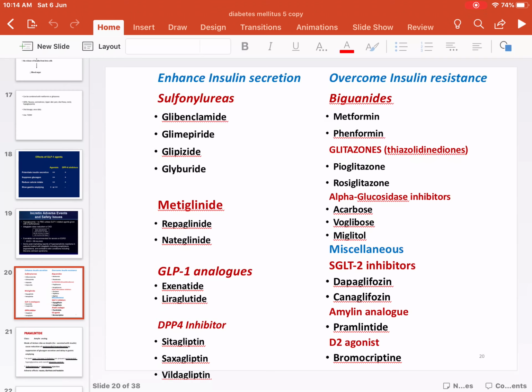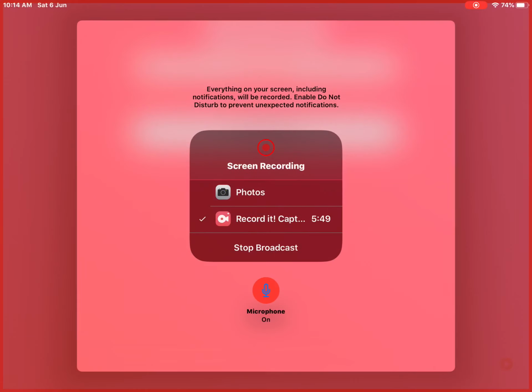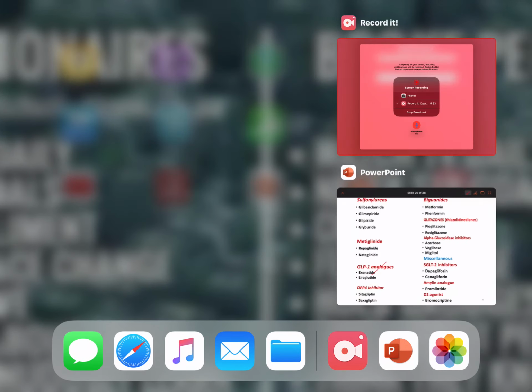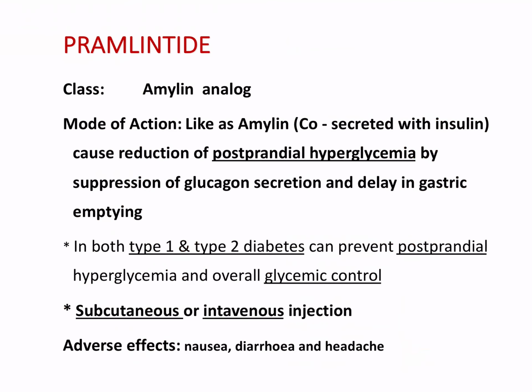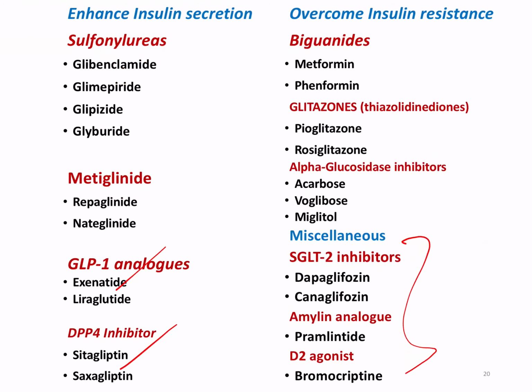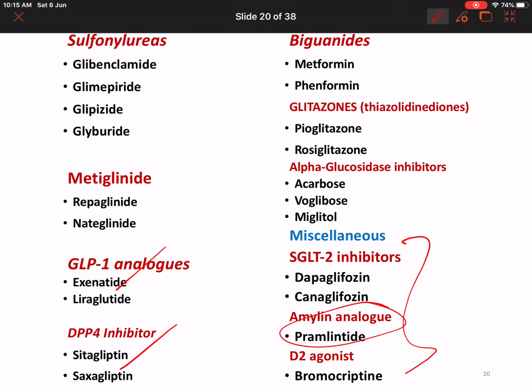So we looked into these drugs, GLP-1 analogs and DPP-4 inhibitors. Now let's look into the other groups. Those are miscellaneous groups. So pramlintide. What is pramlintide? Pramlintide is an amylin analog.